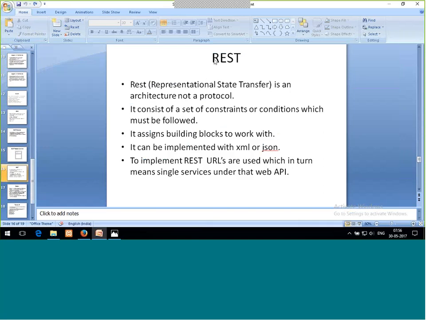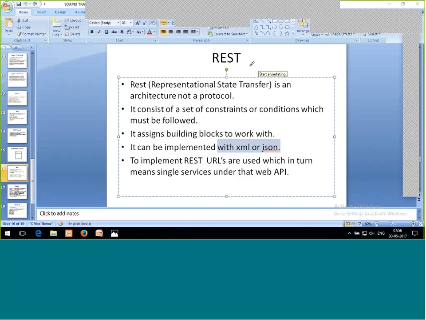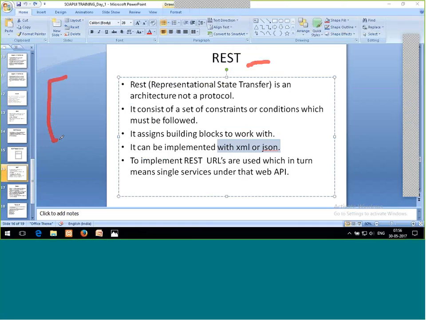Okay, now REST. What is REST? REST is my architecture. REST can be implemented with both. See, this is just the introduction to each and every jargon. It is a building block. So REST is nothing but the outline of all the steps which I can follow to send my data, to exchange my data, whether it is a request or a response. To implement REST, URLs are used, which in turn means a single service.